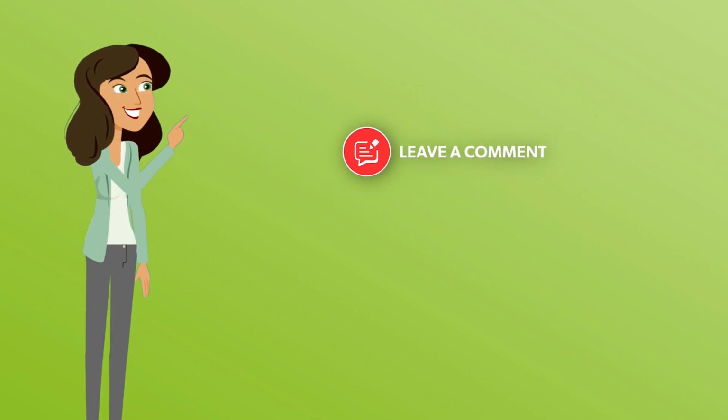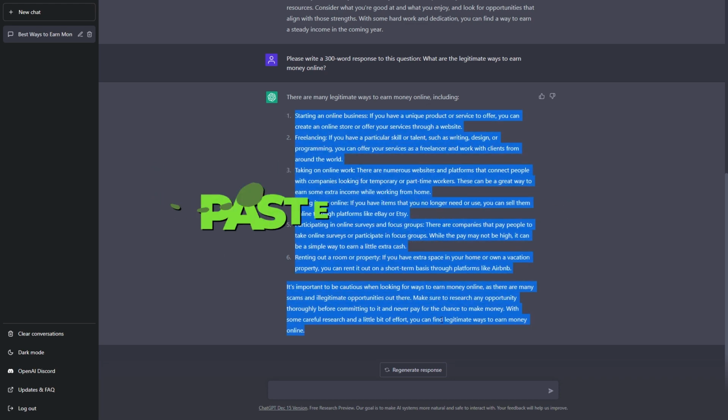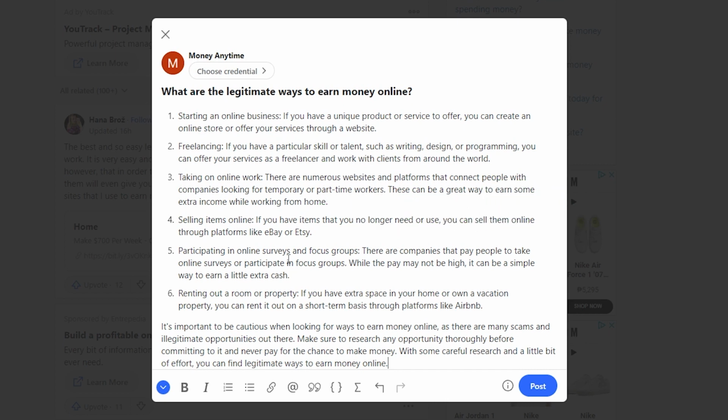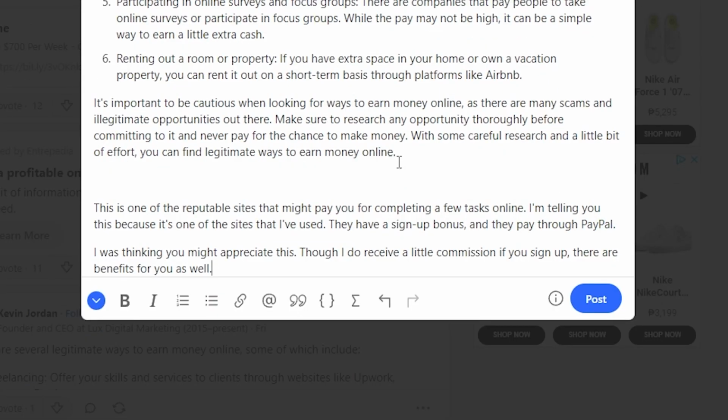Now, let's get back. Now that you have this answer, you can just copy it, head back to Quora, and paste it there. Just make sure that it is going to look great, and then to add the finishing touch at the bottom, put your affiliate link, which you will be able to receive from the next website that I am going to show you.